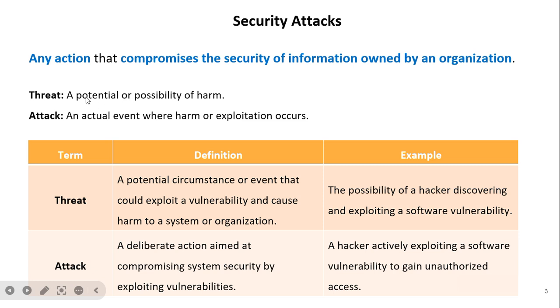There are two terms: threat and attack. A threat is the potential or possibility of harm, and an attack is an actual event where harm or exploitation occurs. We can see the example. Threat: the possibility of a hacker discovering and exploiting a software vulnerability. In an attack, the scenario changes: the hacker is actively exploiting a software vulnerability to gain unauthorized access.